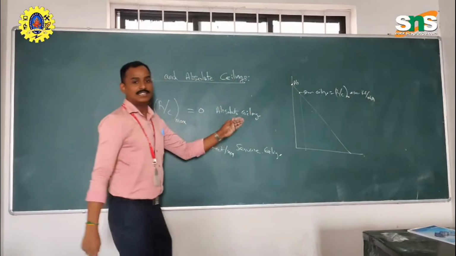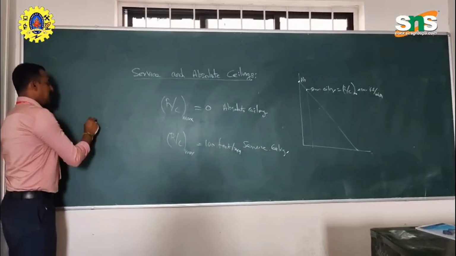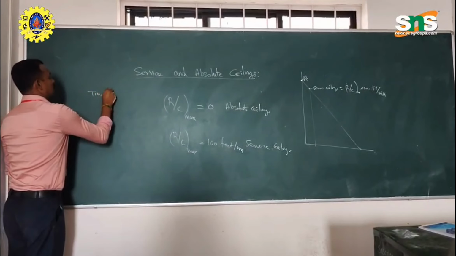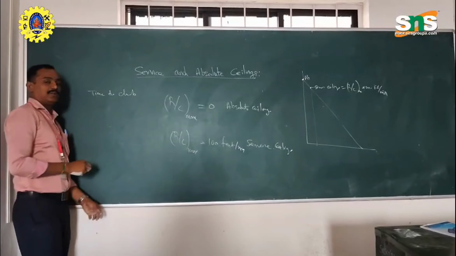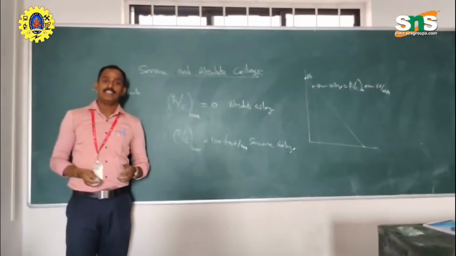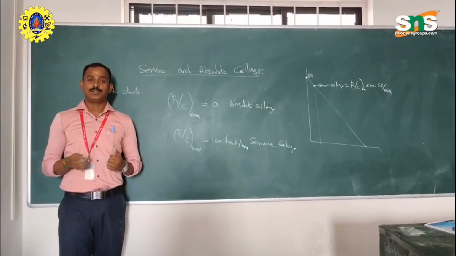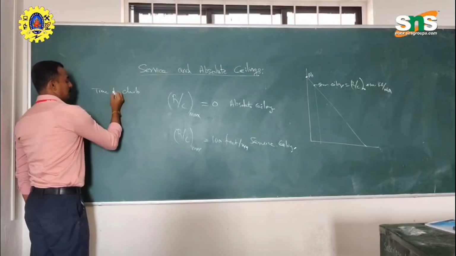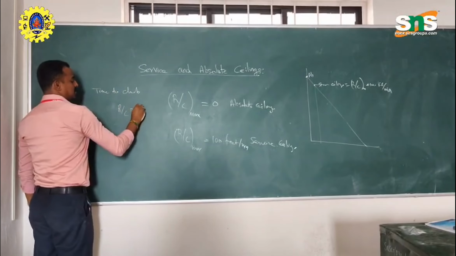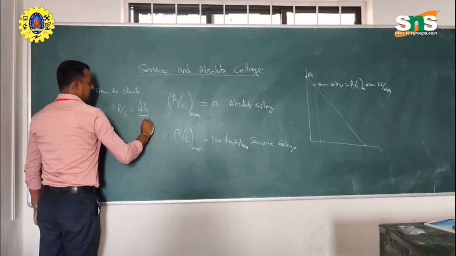So based on this, we can say what the time to climb is. From the rate of climb, the time to climb is defined through the rate of change of altitude with respect to time. So rate of climb is equal to dh by dt.